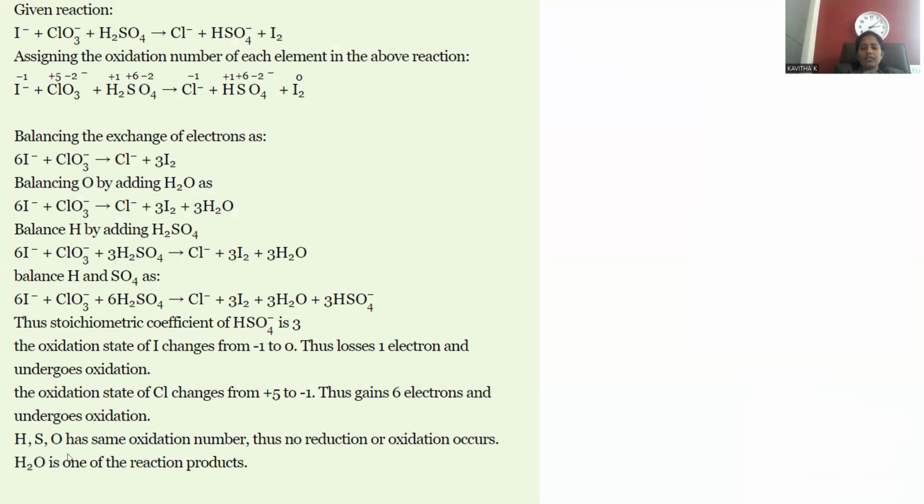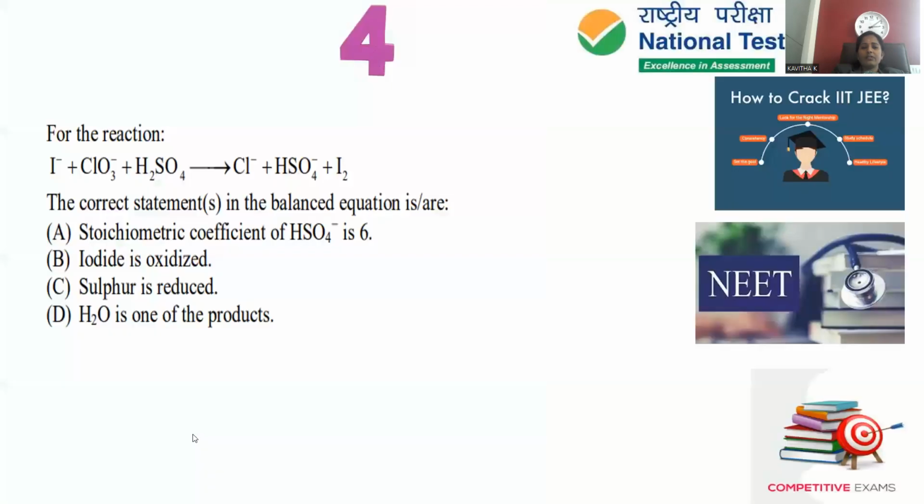Then hydrogen, sulfur, oxygen have the same oxidation number. So we are not supposed to change the hydrogen, sulfur, and oxygen oxidation numbers. So no change in oxidation state is possible for these. Water is one of the reaction products. You can notice water is generated as one of the products. From this data, we have to go for what are the correct answers.